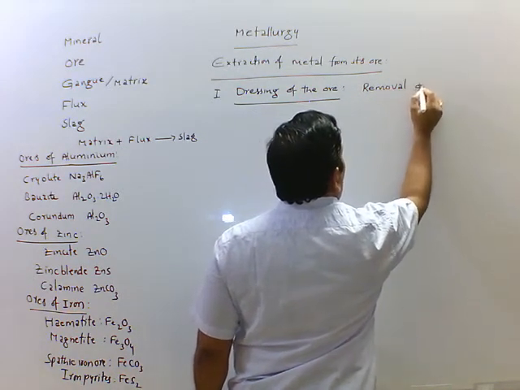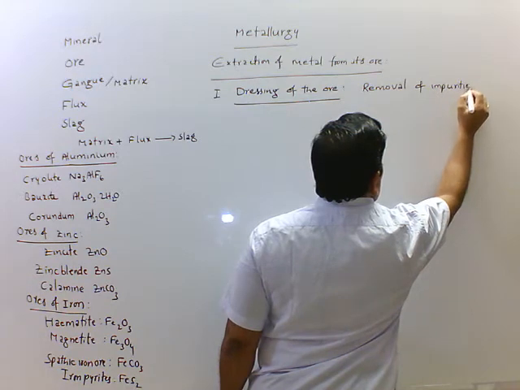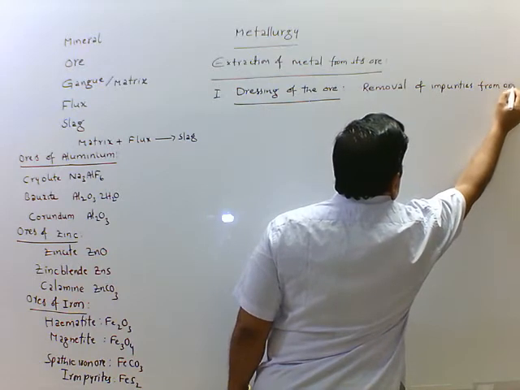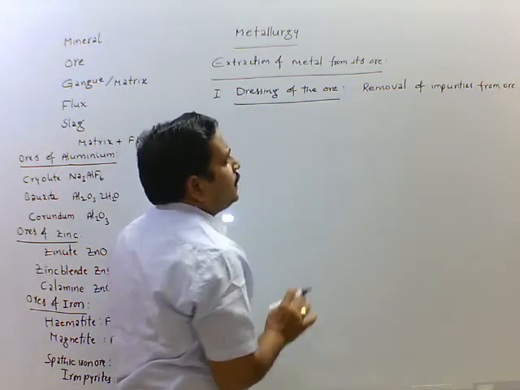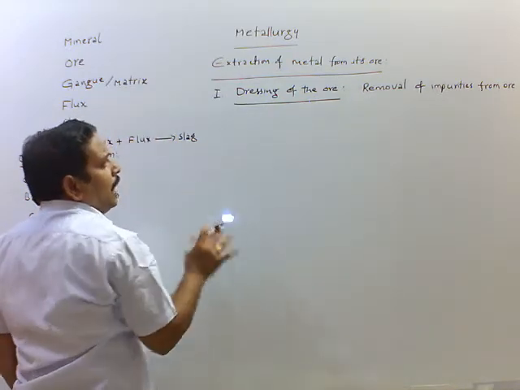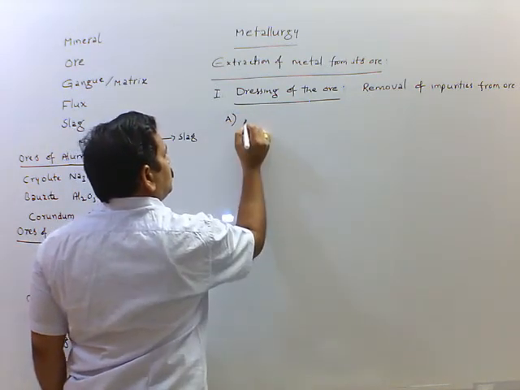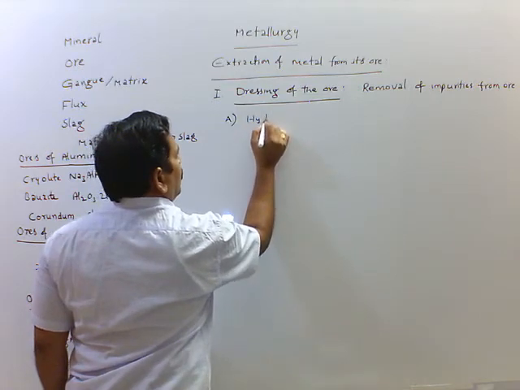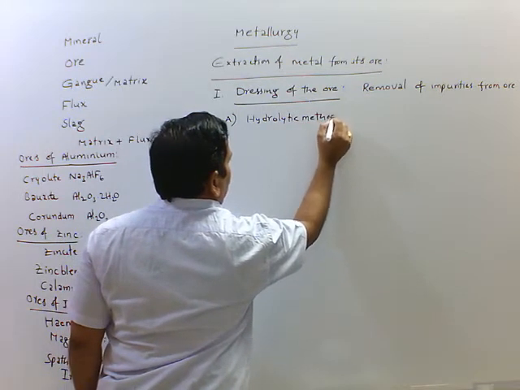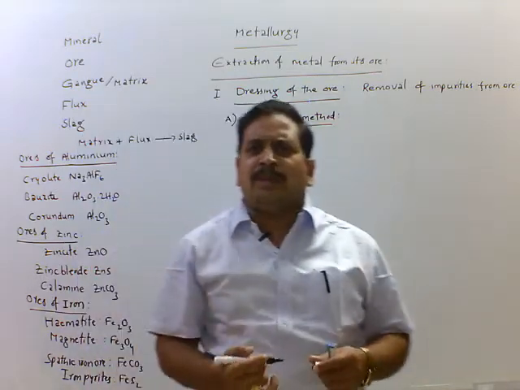The process of removal of impurities from ore is called dressing of the ore or concentration of the ore. Here we have different methods. First one is the hydrolytic method. It is also called the gravity separation method.